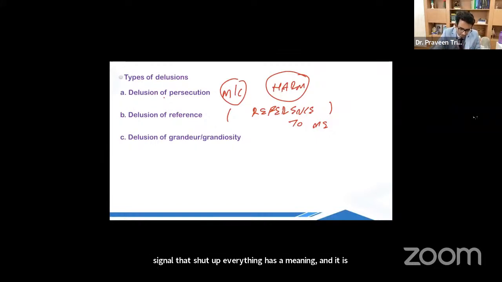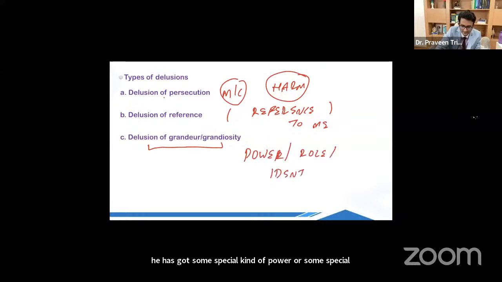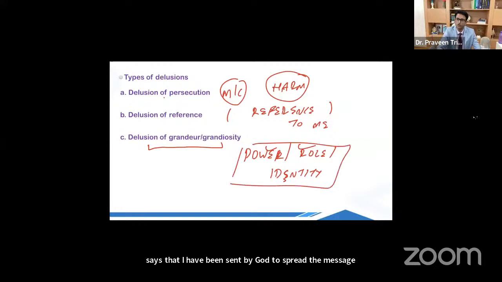Then we have delusion of grandeur or grandiosity. In grandeur and grandiosity, what happens? The patient believes that he has got some special kind of power or some special kind of role or some special kind of identity. Patient may say that I'm so powerful that I can lift an entire train with my bare hands. Or patient comes and says that I have been sent by God to spread the message of peace and love. So power, role, or identity. This is your delusion of grandiosity.